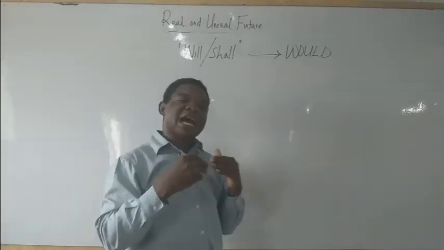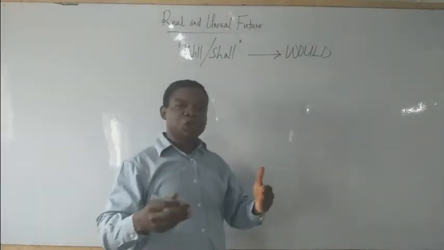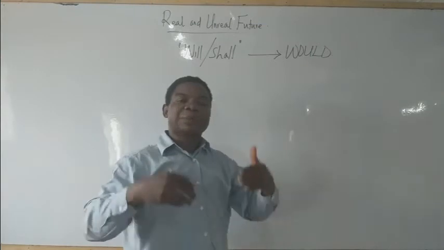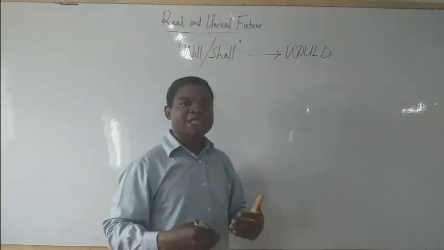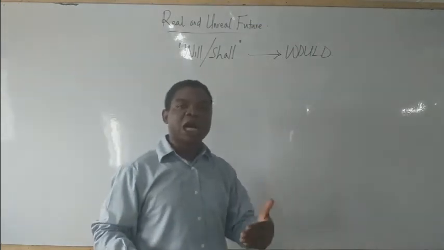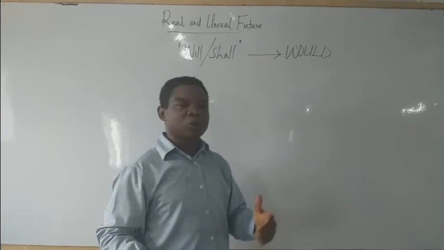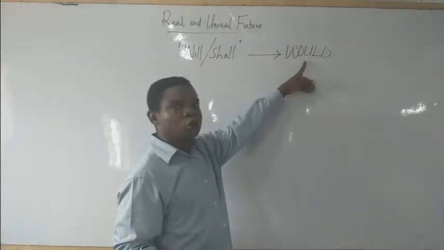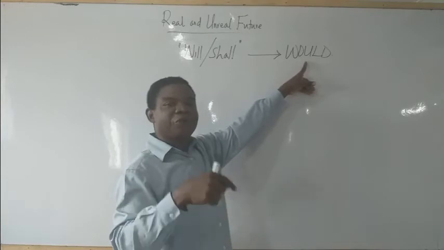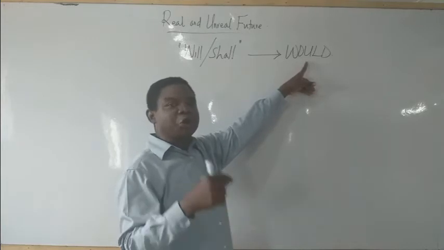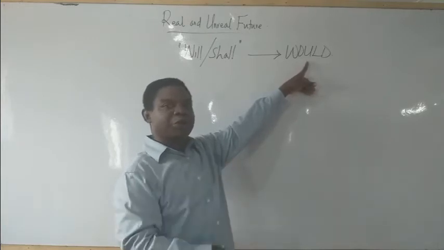Therefore, if an action is in the future but lacks the possibility of occurring, that action is an unreal action. It will take would. It is the past tense form of the verb that is used to capture such an expression.